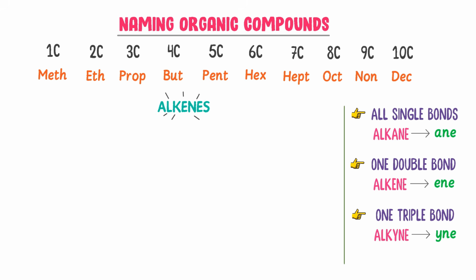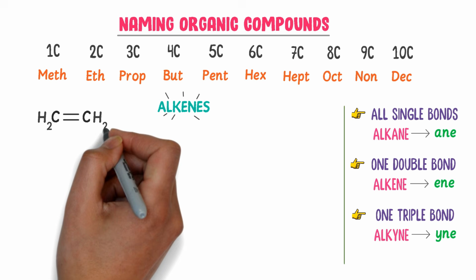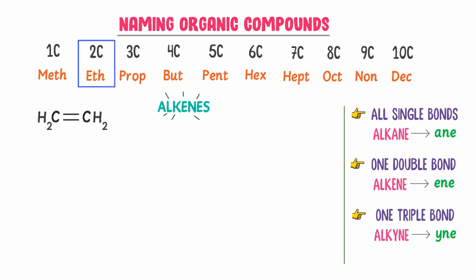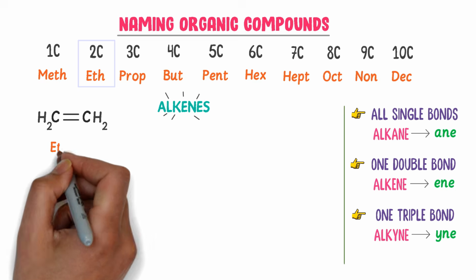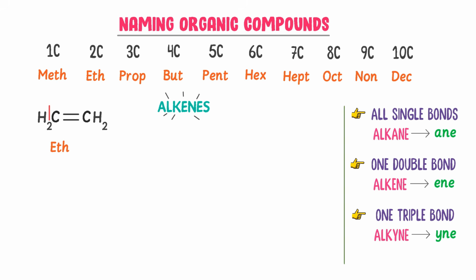For example, consider a double bond between these 2 carbon atoms. This carbon and this carbon have formed 2 bonds, so I write CH2 and CH2. There are 2 carbon atoms, I write eth. We can see that there is one double bond between these 2 carbon atoms, so it is an alkene, and we write ene with it. Thus we get ethene.